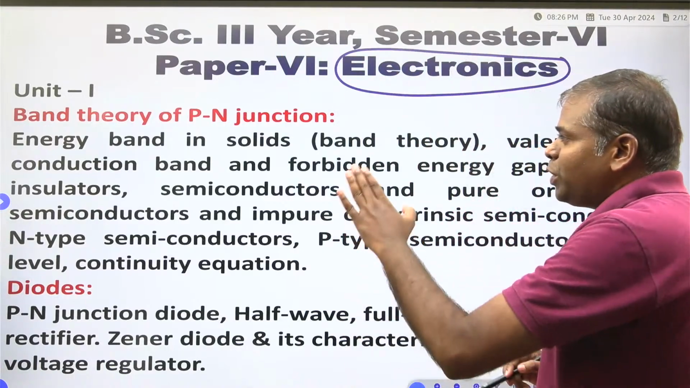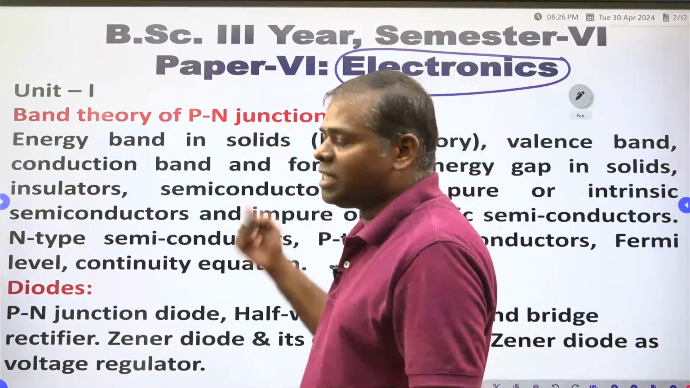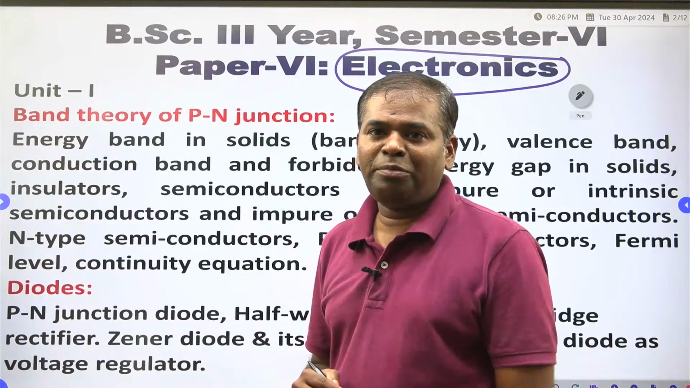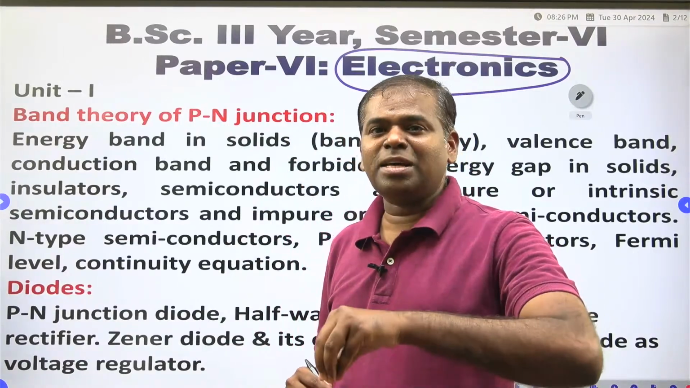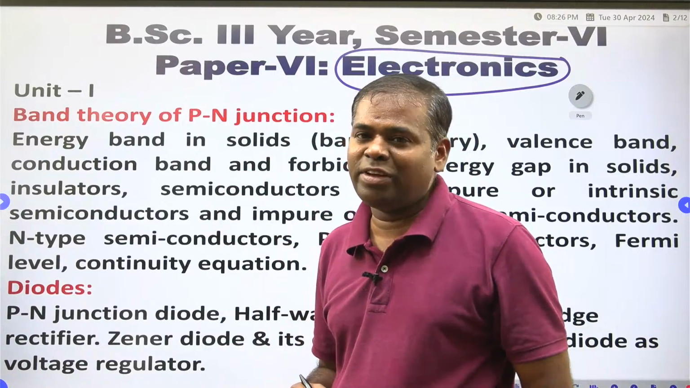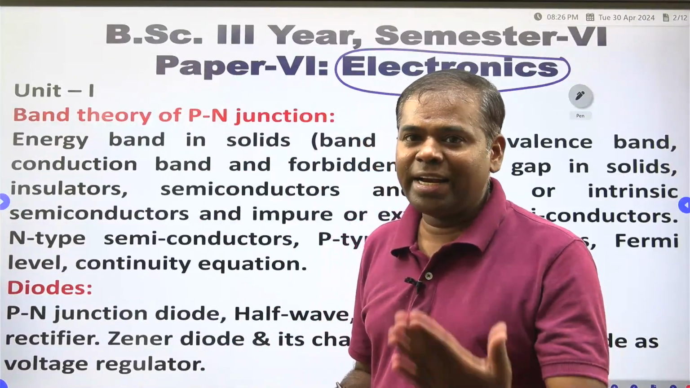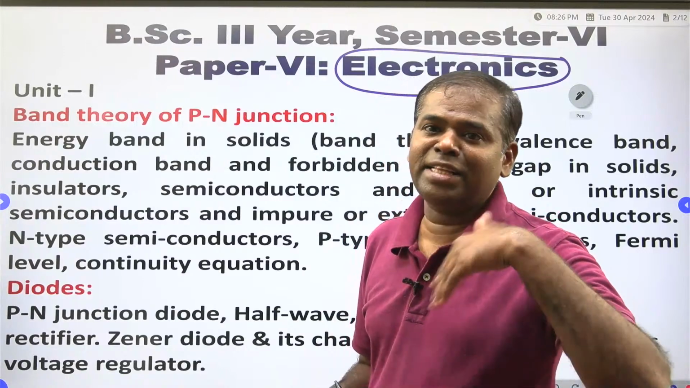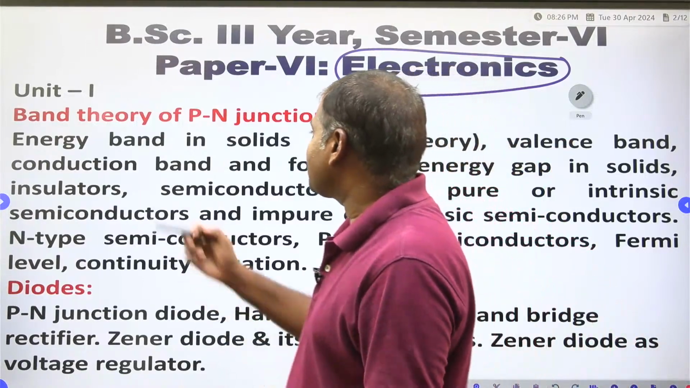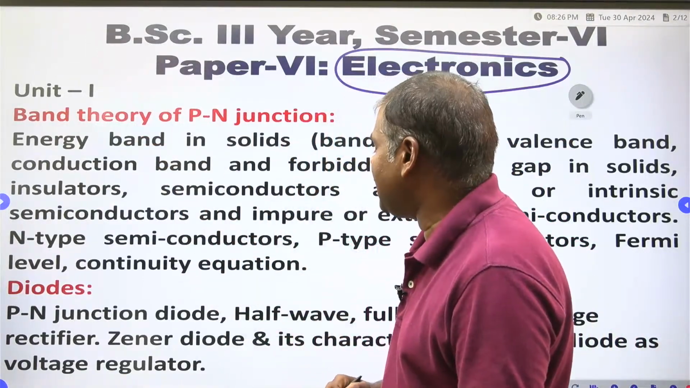The first unit is band theory of PN junction. First year electronics students read this theory in the first and second semester. But physics students read it in the final year syllabus: band theory of PN junction.